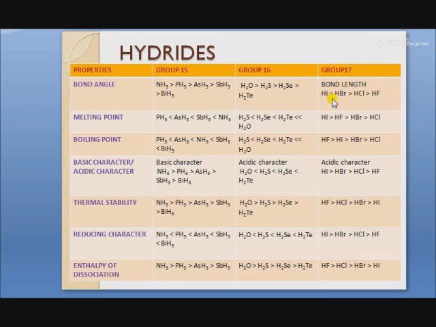Why is the bond length of HI highest? Because of the large size of iodine, the bond length of hydrogen iodide is highest in its group. And when we move from bottom to top, the size of the halogen atom, that is bromine, chlorine, fluorine, decreases, and the bond length also decreases.